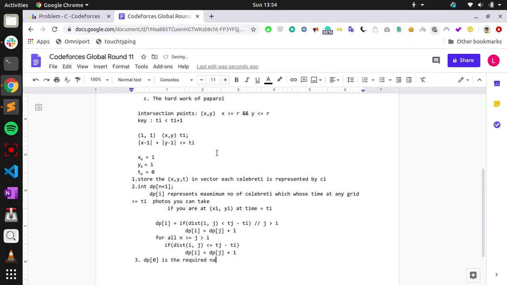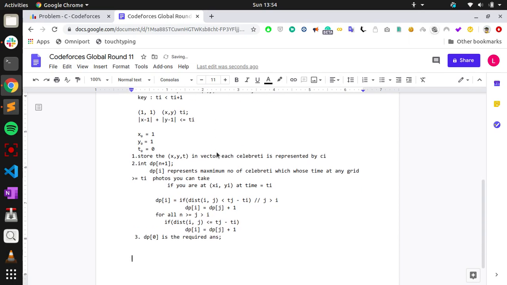That is the required answer. But if you see, this takes O of n square, because for calculating each dp value you take all the j's which are greater than i. For each i you're going to require n minus i terms.